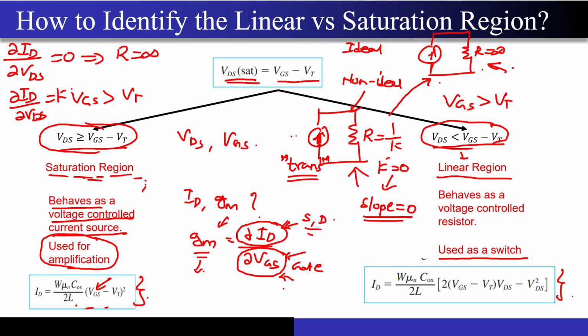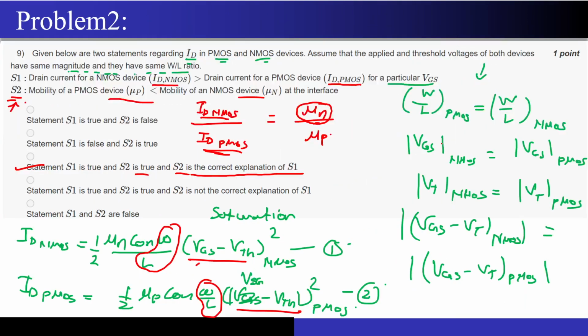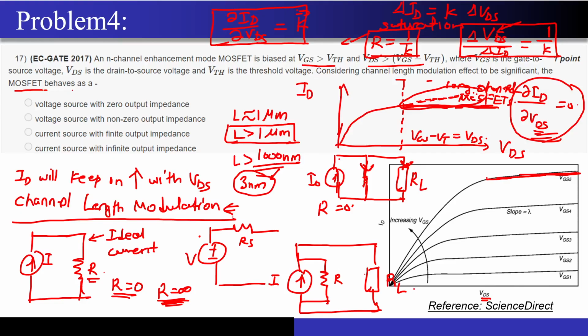So my model is nothing but a current source with finite output impedance, and that is what they are asking me in the question, whether it behaves as a voltage source or as a current source. Voltage source is not at all in question, because we saw that it behaves as a current source, and it is not with infinite output impedance because we are not ignoring the channel length modulation effect, which created the slope in this ID versus VDS curve. I hope the question is very much clear. So that's why we are left with only this option. It is acting like a current source with finite output impedance.